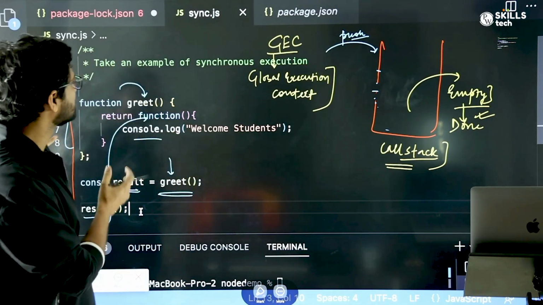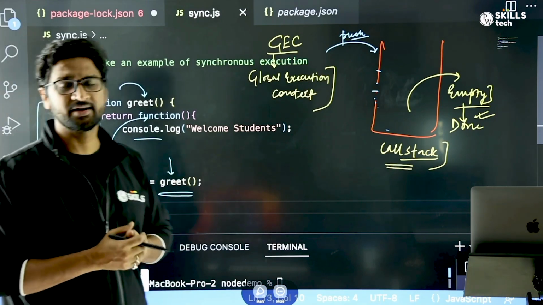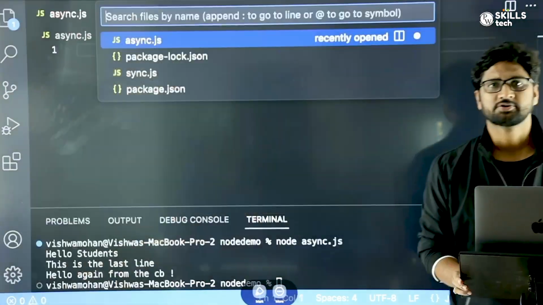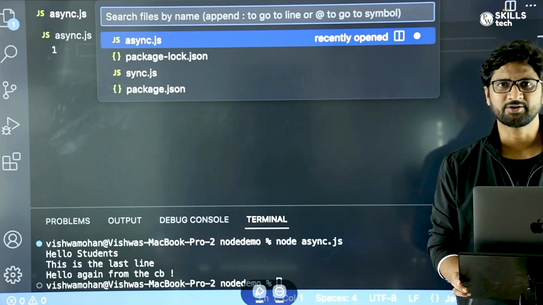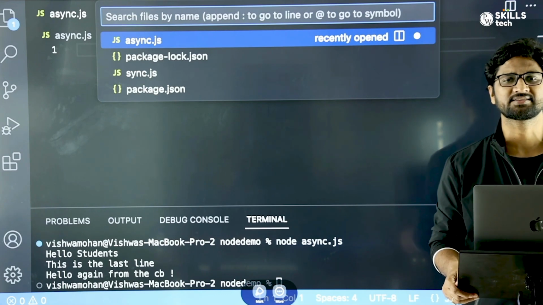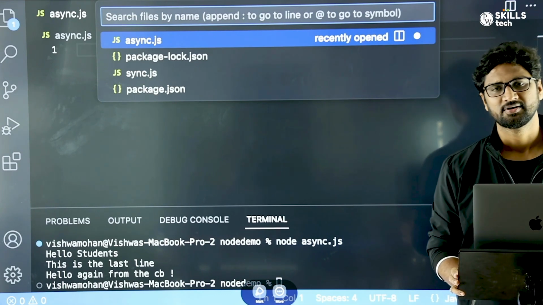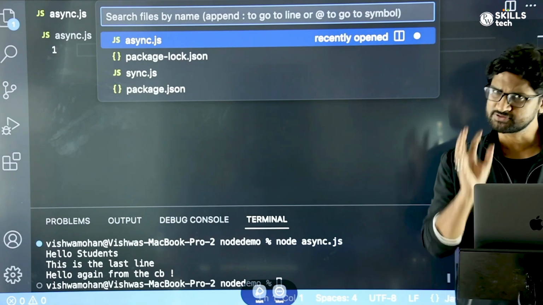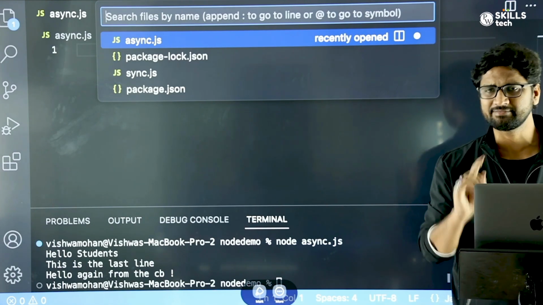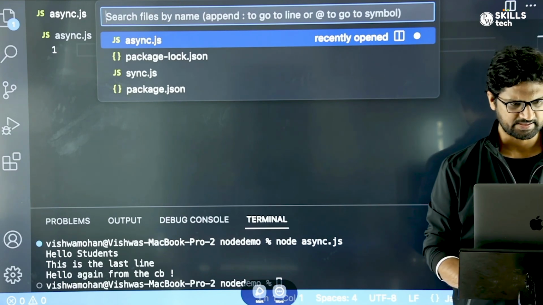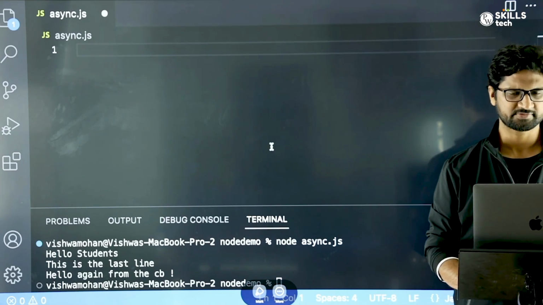Since now we have understood synchronous, let's take another example of asynchronous code and understand how that happens. So now we'll try to understand how internally Node.js does the async execution for the code which is getting executed in an asynchronous way. First of all, let me write the code and then we'll see how the execution happens internally, right? So for example, I already have created this file called async.js.